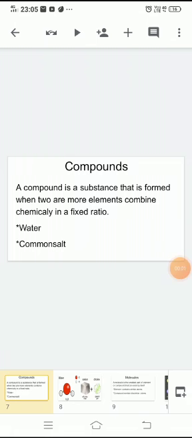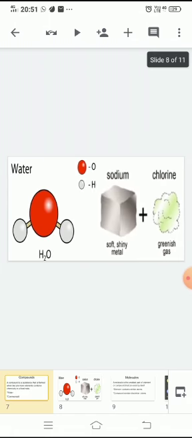Next one, compounds. A compound is a substance that is formed when two or more elements combine chemically in a fixed ratio. Elements combine in different ways to form pure substances called compounds. Water, common salt and carbon dioxide are some examples of compounds. Water is made of hydrogen and oxygen. Common salt or sodium chloride is made of sodium and chlorine.